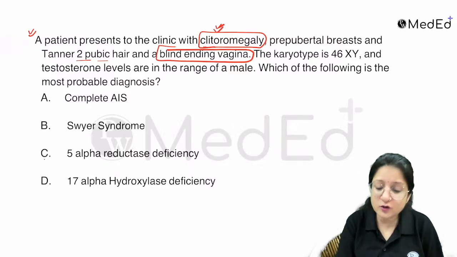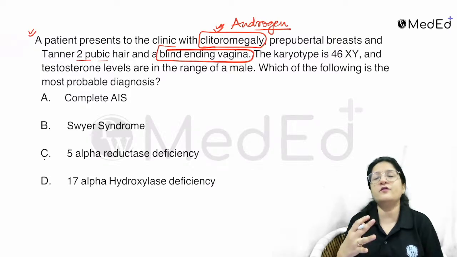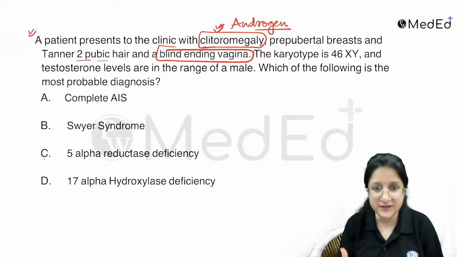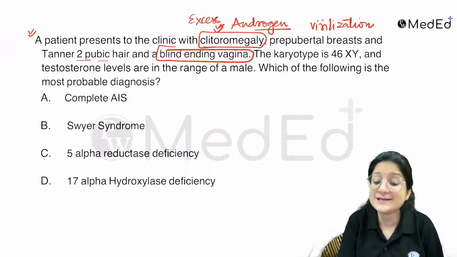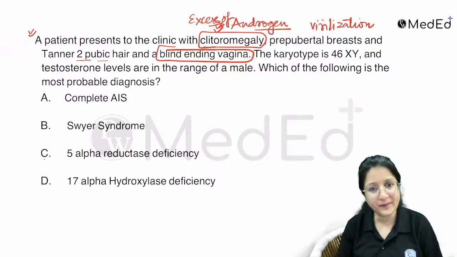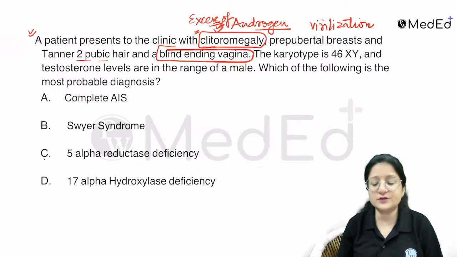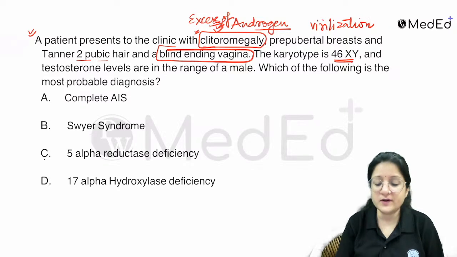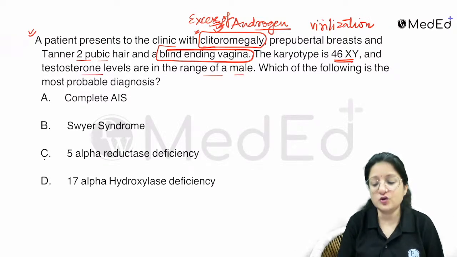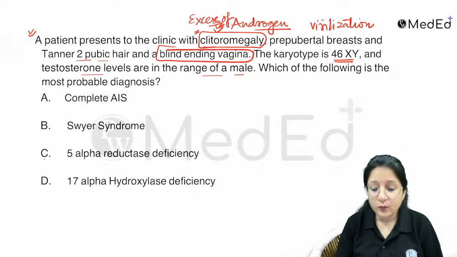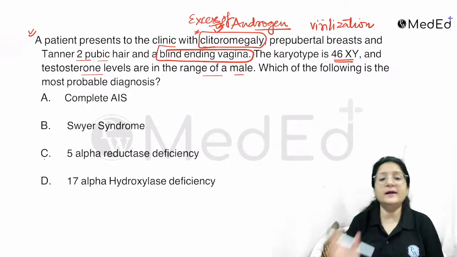When you see clitoromegaly, you know it is androgen, because it is a sign of virilization, meaning excess androgen in the body. The karyotype is 46XY and testosterone levels are in the male range. Which of the following is the most likely diagnosis?